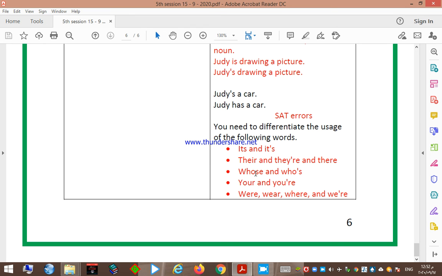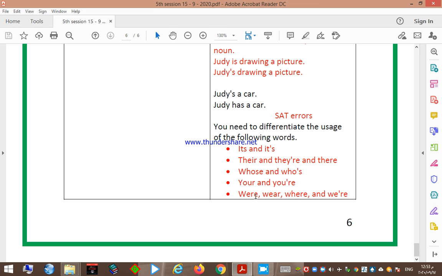Whose is a question word to ask about possession: whose bag is this? Or it is a relative pronoun to show possession or ownership, like my dad, whose car is red, is standing outside. But who's, here, is a contracted form for who is or who has. Your is a possessive pronoun to show ownership. Something belongs to you, like your mom, your dad, your name. But you're here is a contracted form for you are.